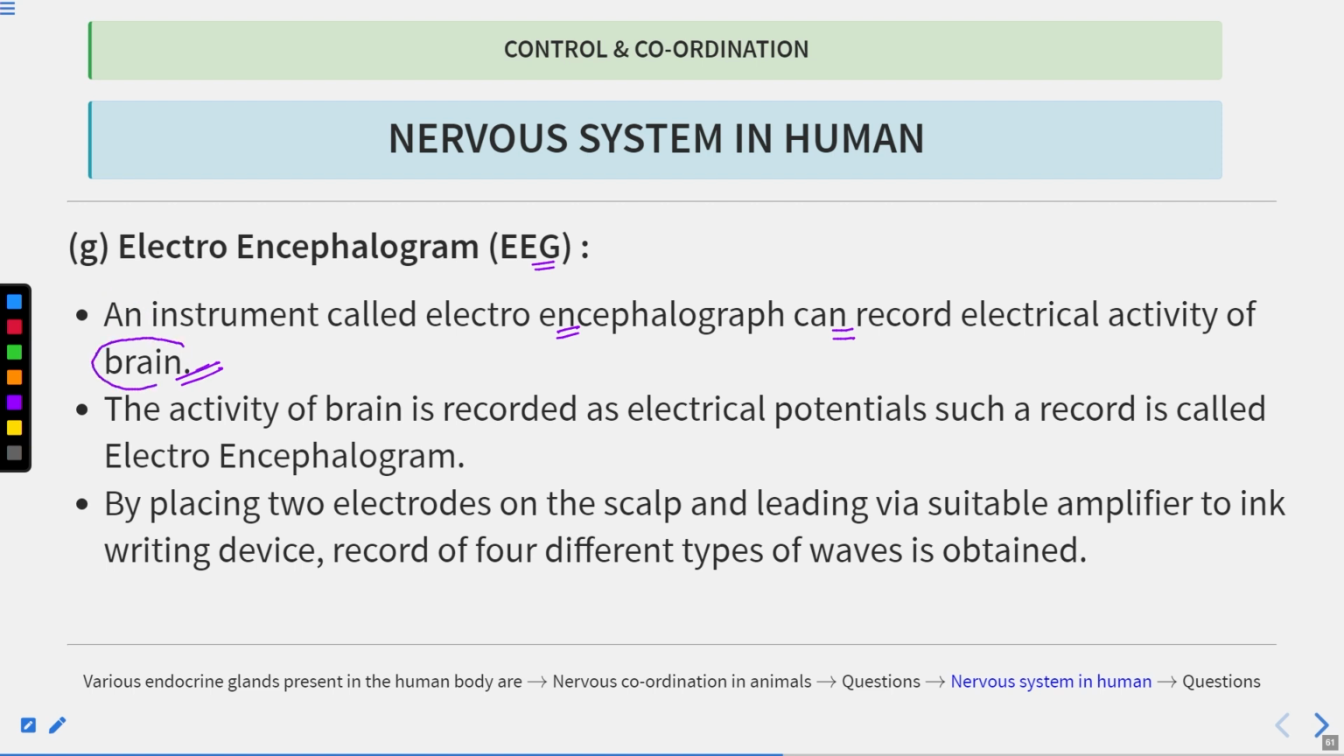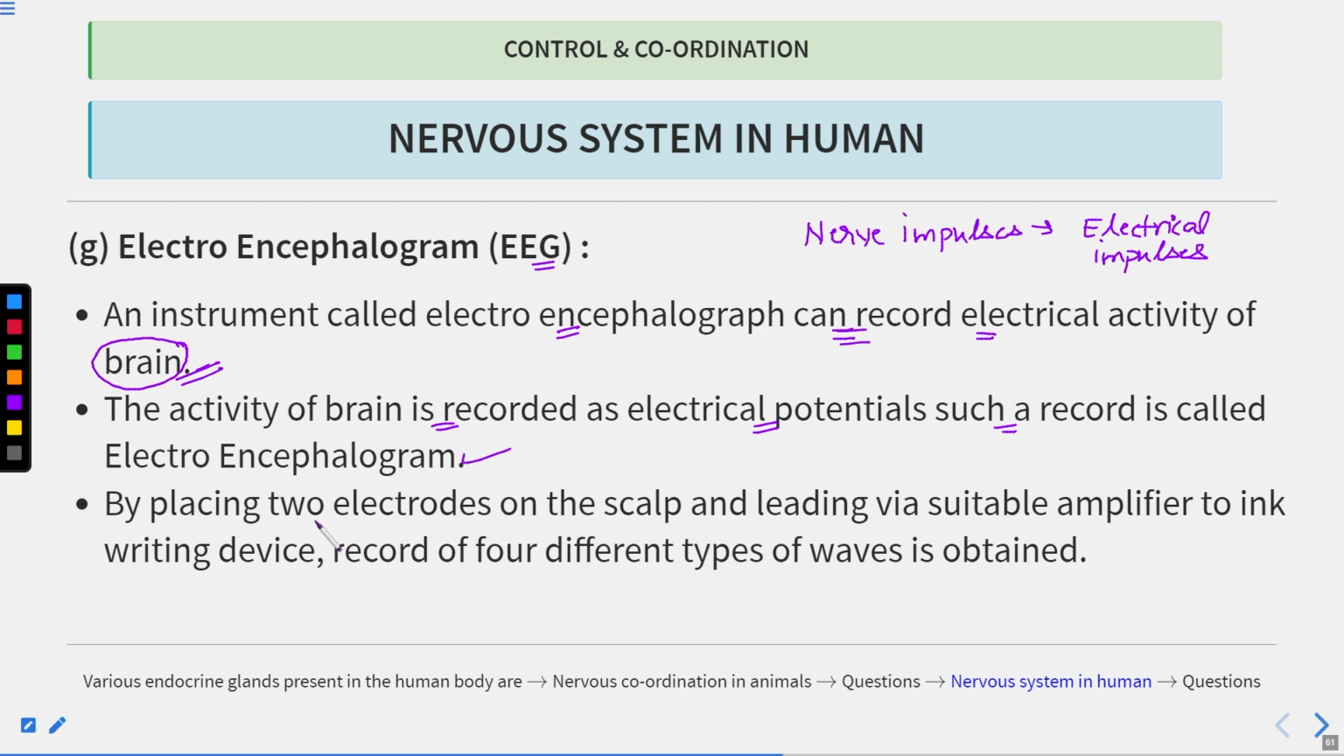Okay, so the nerve impulses are nothing but electrical impulses. So when we were talking about the nerve impulses, these nerve impulses are nothing but electrical impulses. So these impulses can be recorded by an instrument known as the electroencephalogram. Now, the activity of the brain is recorded as electrical potentials, and such a record is called an electroencephalogram.